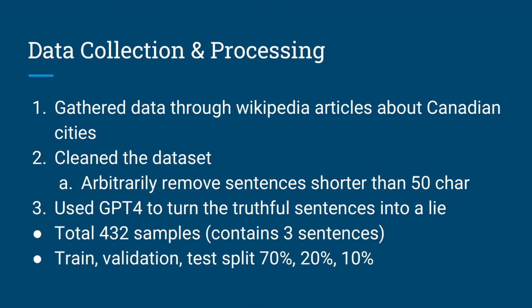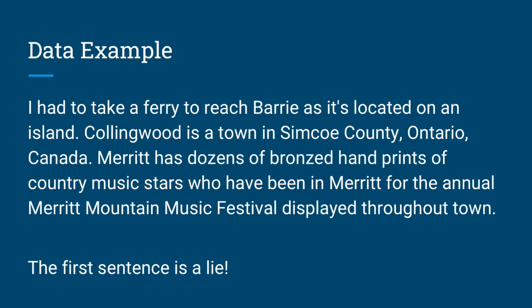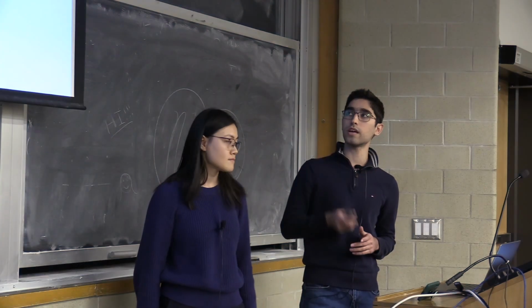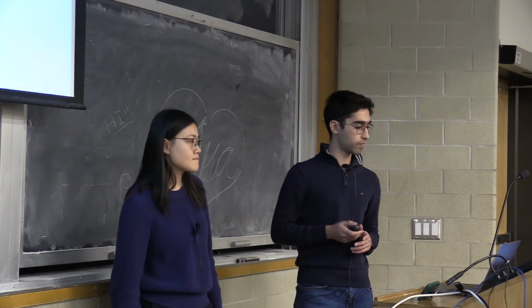GPT-4 was used to turn truthful sentences into lies, and at the end we had 432 samples, which we think is in the right magnitude of samples because we didn't want to overtrain or overwrite some of the training done by GPT-2. This is an example of what the actual input to the model looks like. We grouped 3 sentences together, only one of which is a lie. In this example, the first one is a lie and the 2 other sentences are true.